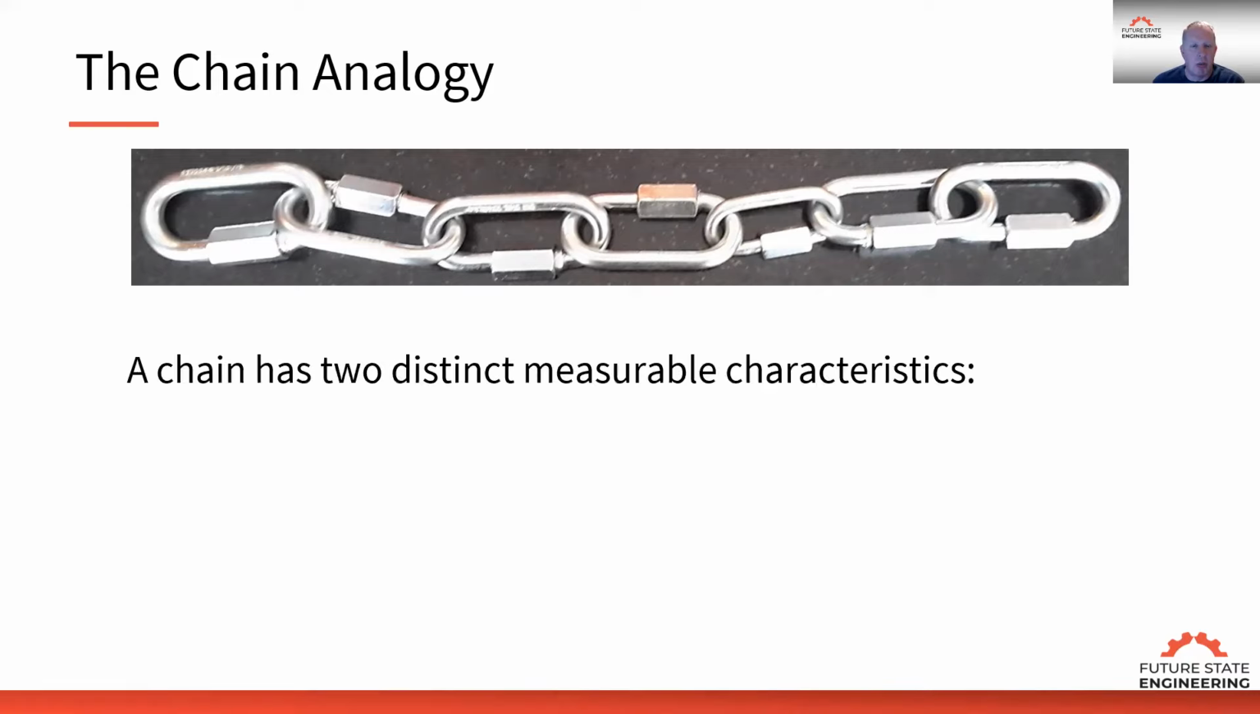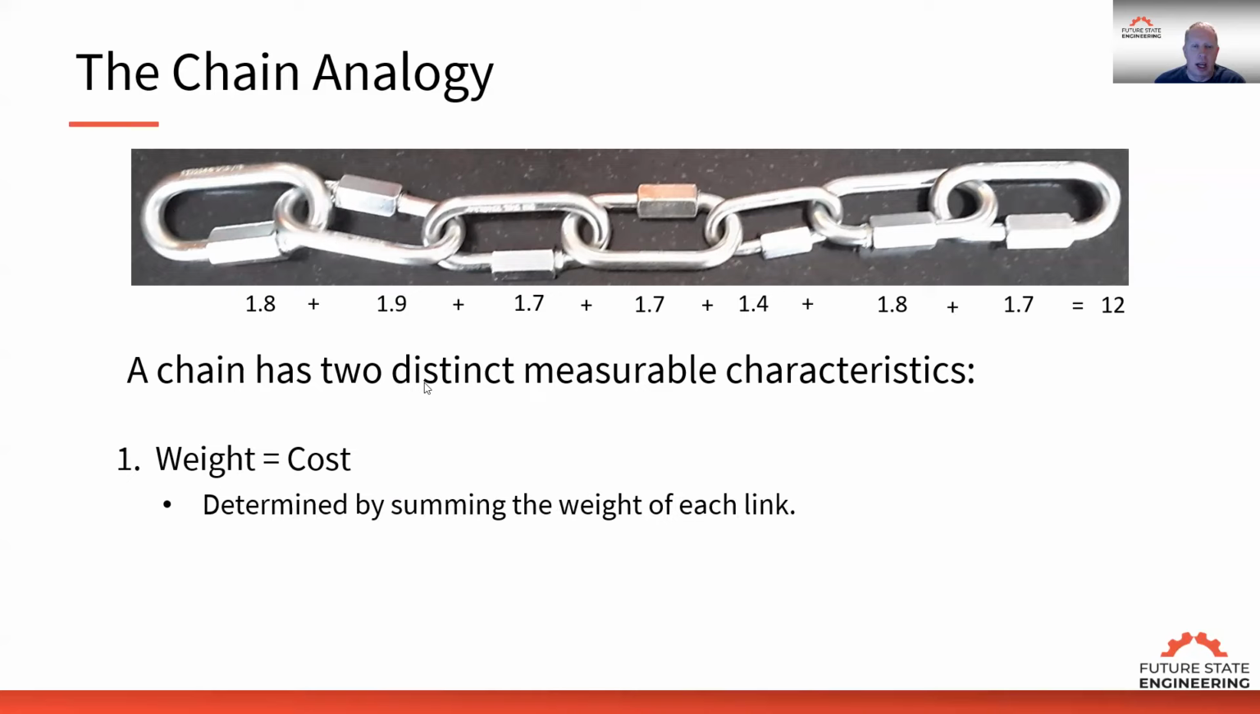But if we look at ways we can measure the chain, there's two distinct characteristics. The first one is the weight of the chain. So the weight of the chain acts like costs in an organization. Each of these links represents a department. What I can do is take the cost of each department to operate that department, and add those up to get the total cost to run the business. Cost acts like weight of the chain, and it follows the additive rule. Cost of one department plus the cost of the second department, we add all those up. It's the cost to operate the business.